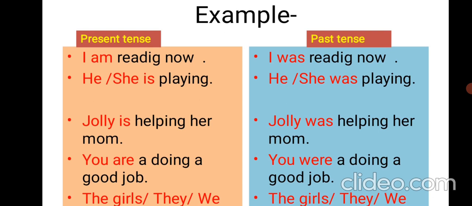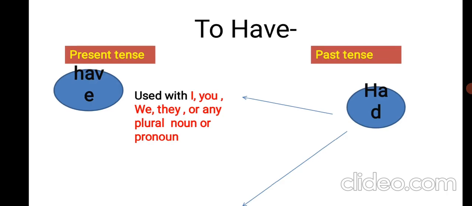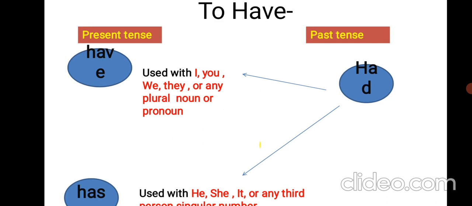Now you should move on and read about the next part, that is to have और have verb. Have verb के कौन कौन से फॉर्म होते हैं? Have, has in present tense and had in past tense. Have and has दोनों का ही past tense है had. Okay, let's talk about where we should use have and has.